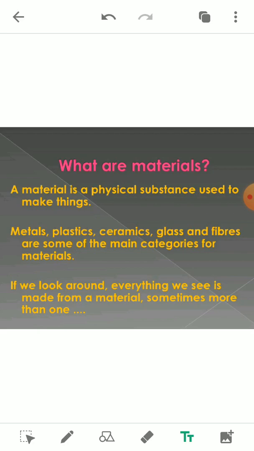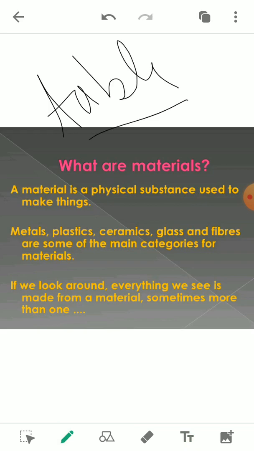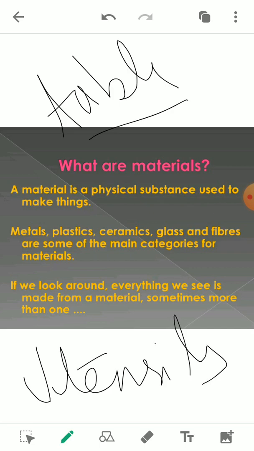Every object is made up of matter, or of one or more materials. For example, a table is an object made up of wood, and wood is a solid, so it is matter, so we can also say that wood is a material. Utensils are made up of aluminium or iron, so they are also made up of a material. An iron nail is also made up of iron. So iron is a material.